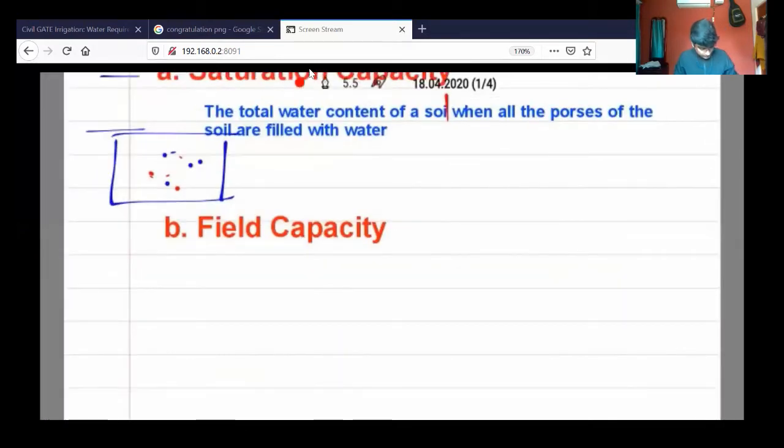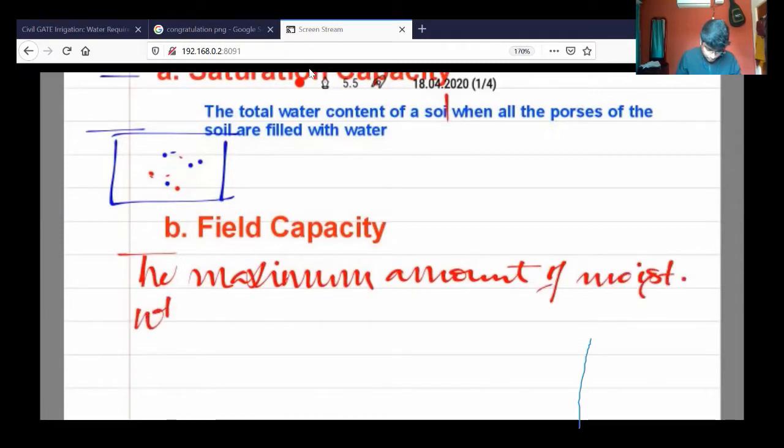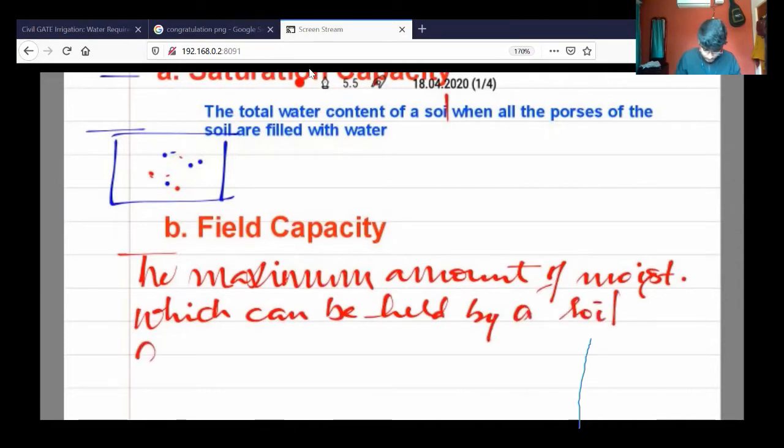So field capacity is defined as the maximum amount of moisture which can be held by a soil against